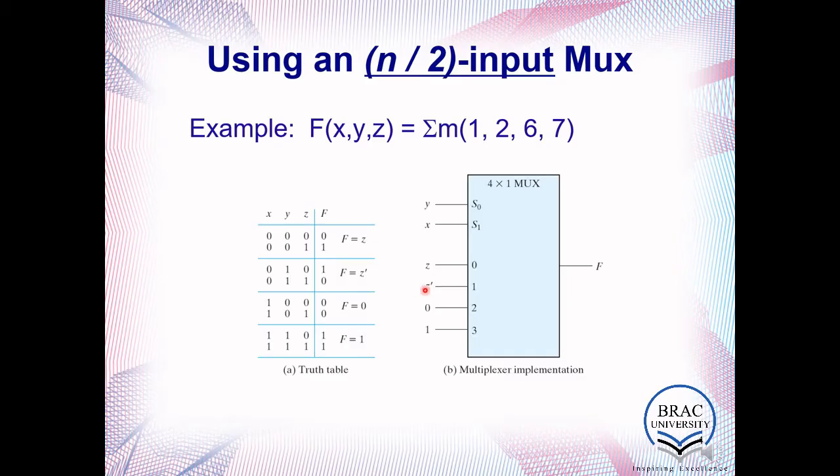If you connect the 4-to-1 in this combination, then this 4-to-1 mux will give you the output for this function, and it will be high for 1, 2, 6, and 7 at F. If you connect an LED, then the LED will be high for these values.